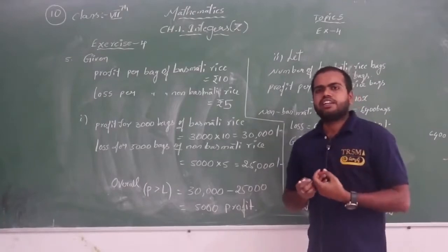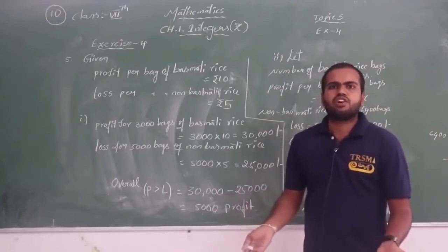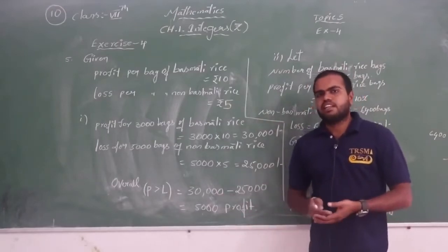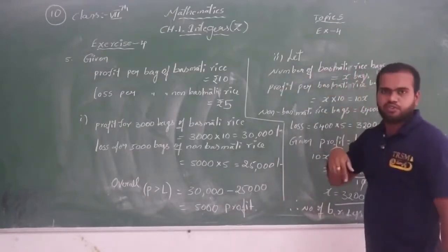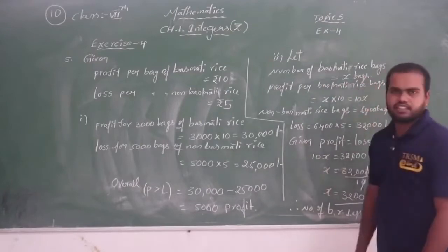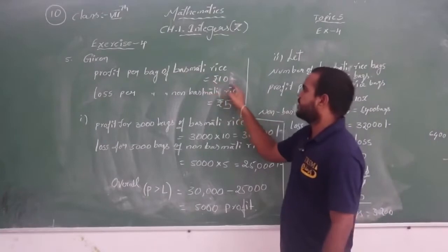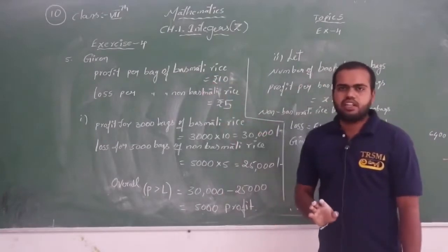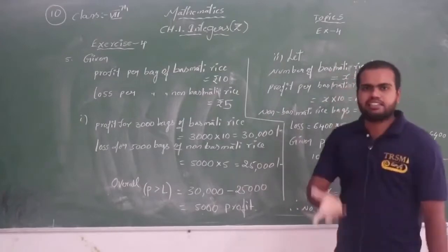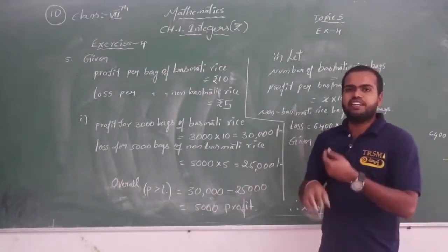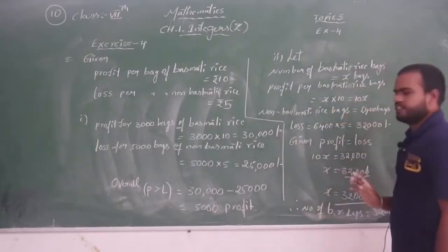If the profit and the loss are both the same, then overall we will not get any profit or loss. So the number of basmati rice bags, we have to find, I am taking as X. So X bags. We know that selling the basmati rice, he will get 10 rupees of profit. Here he is selling X bags, so the profit he will earn is X into 10, which is 10X.